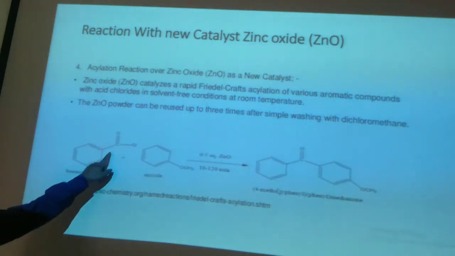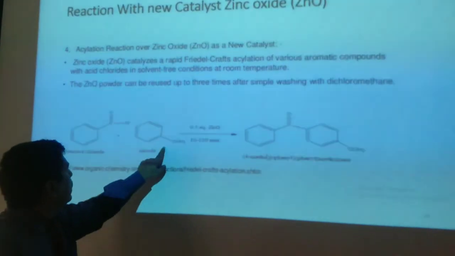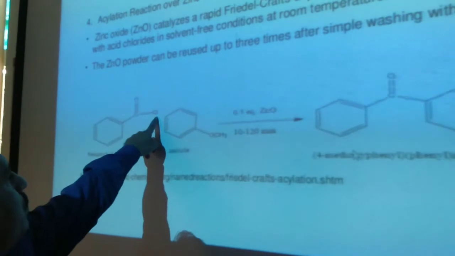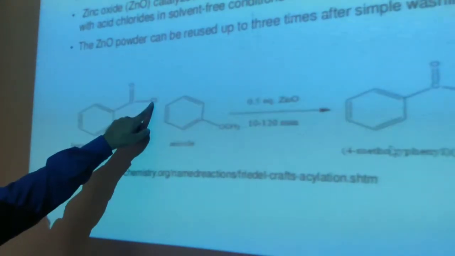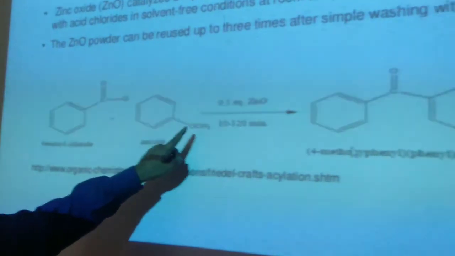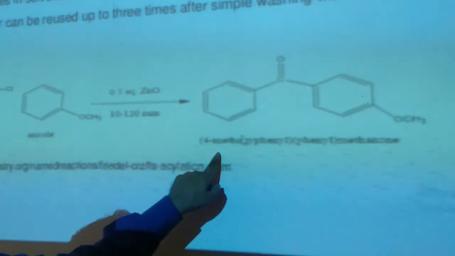Benzoyl chloride, when it reacts with anisole, the chloride will be removed and a proton will be removed from this position. HCl will be formed as a byproduct and your new structure is formed, called 4-methoxyphenyl phenyl methanone.